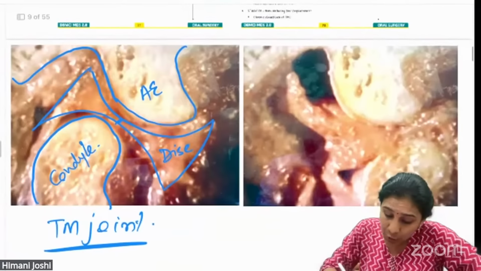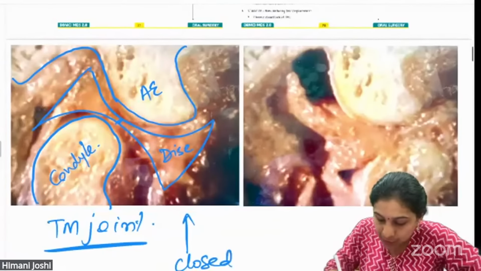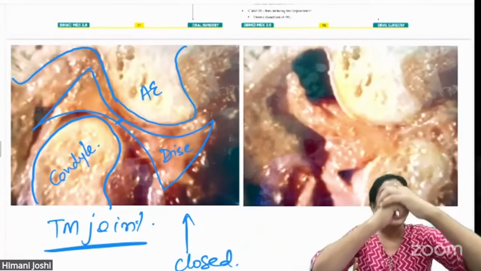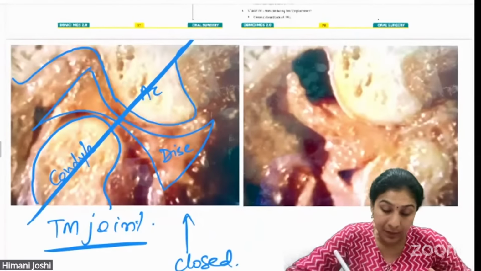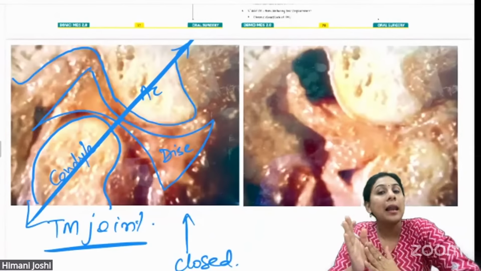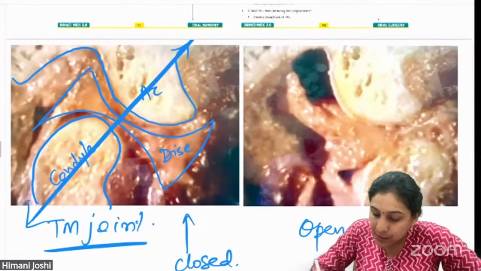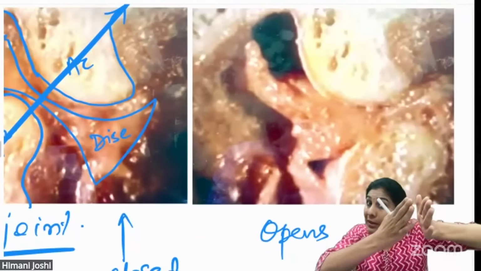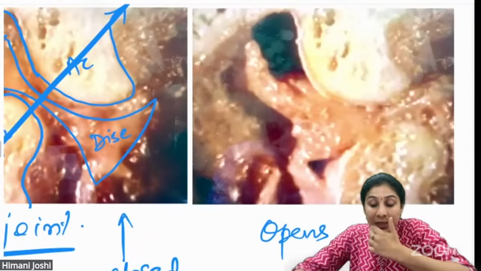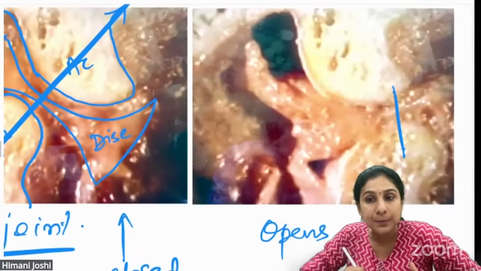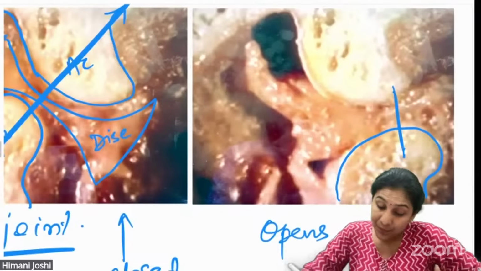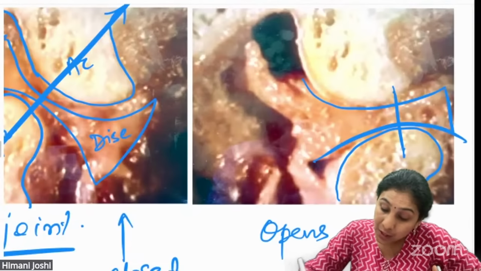So this is the normal closed mouth position, where the disc, condyle and fossa are in alignment. When the patient opens his or her mouth, you can see that initially the condyle rotates and later on the condyle translates. It moves forward till it comes below the articular eminence. And as the condyle moves normally, the disc also moves along with the condyle.